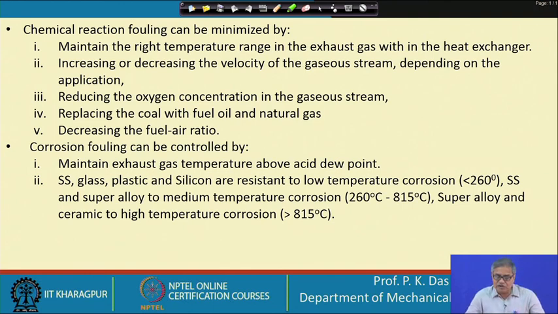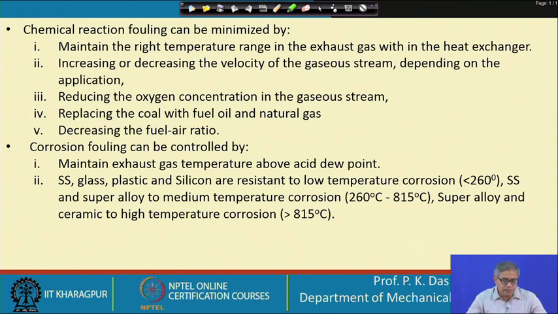Reducing the oxygen concentration in the gaseous stream. So, many times this oxygen, particularly at high temperature, gives some sort of reaction, and the reaction may be in the gas stream, may be on the solid surface itself, and that gives fouling deposition, even corrosion, which we will discuss.